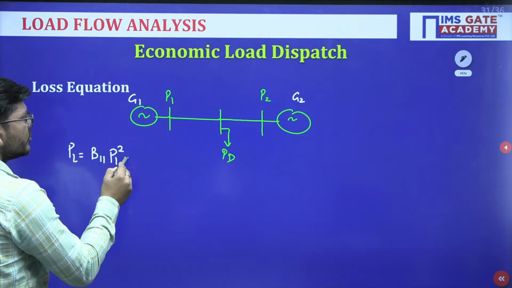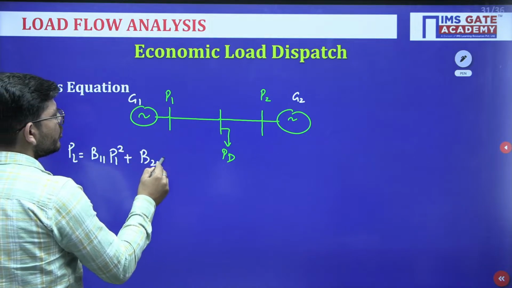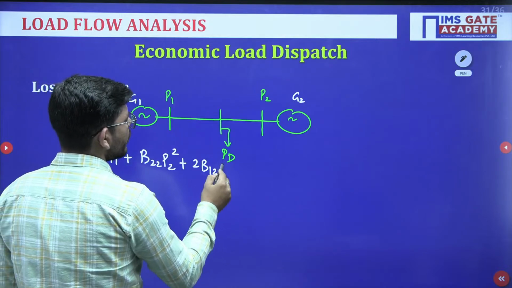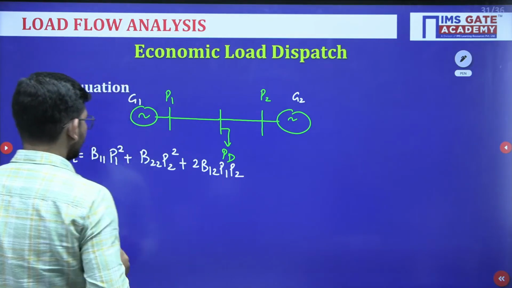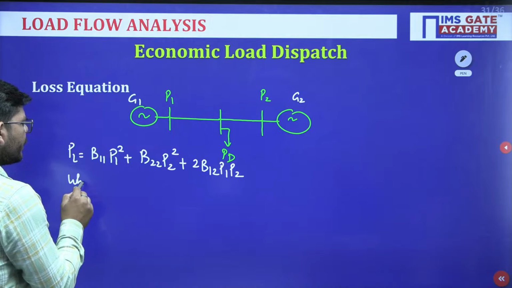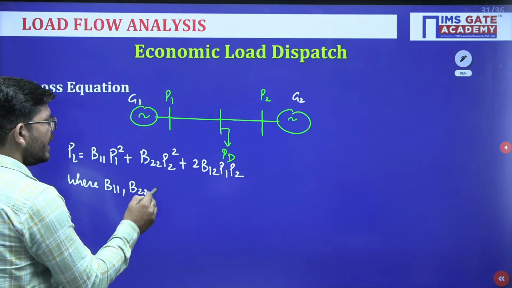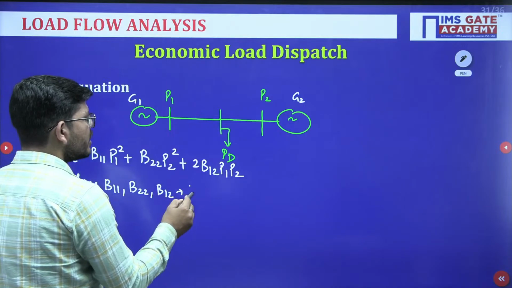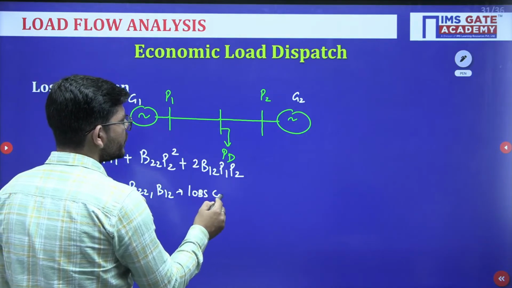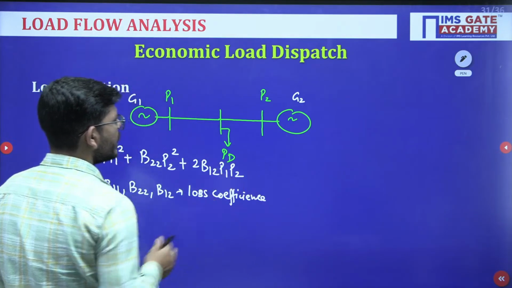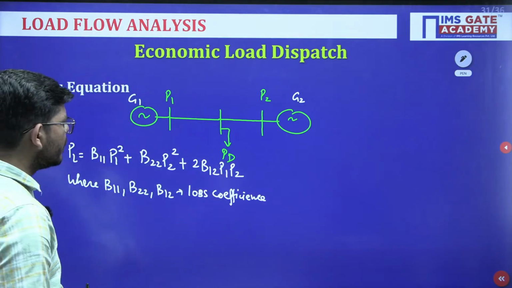PL = B11 P1 square plus B22 P2 square plus 2 B12 P1 P2, where B11, B22 and B12 are loss coefficients and will be given in the problem.